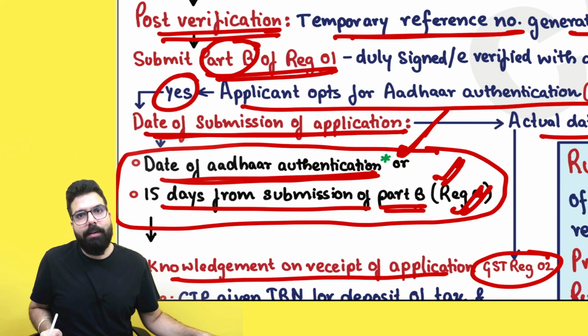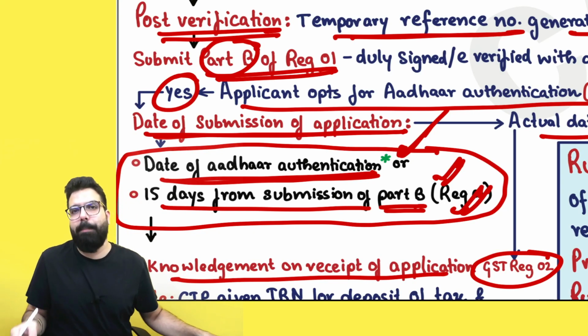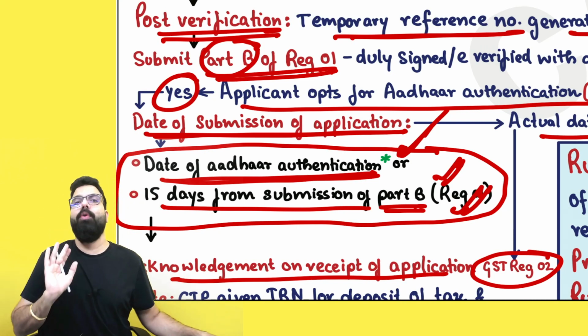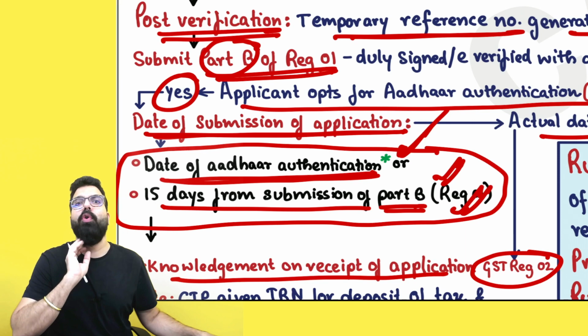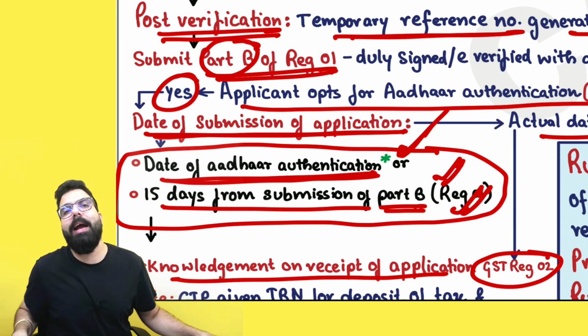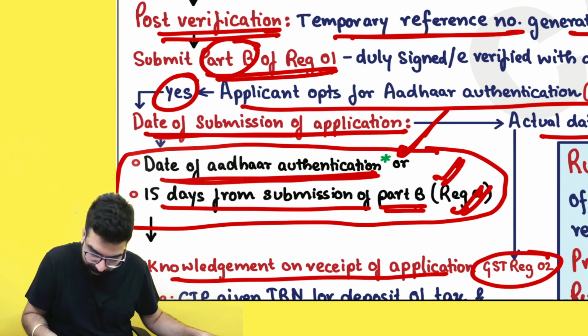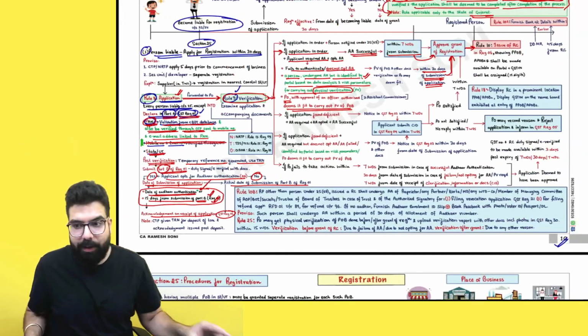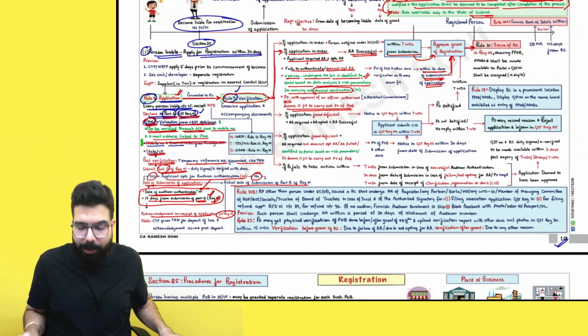Secondly, they are going ahead and telling when you go ahead and submit your application, and you have opted for Aadhaar authentication, but still if the portal identifies you as a person who is risky, then biometric based Aadhaar authentication will be done. Okay? And once the biometric based Aadhaar authentication is done, only then your application will be deemed to be submitted.